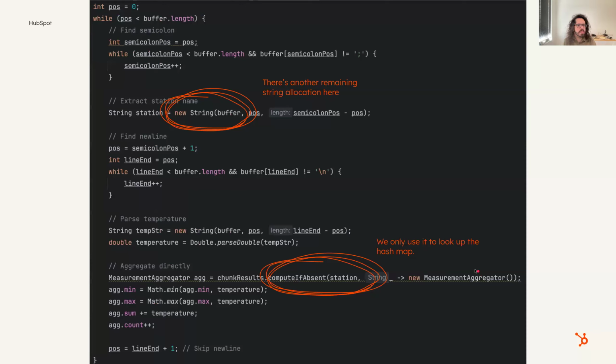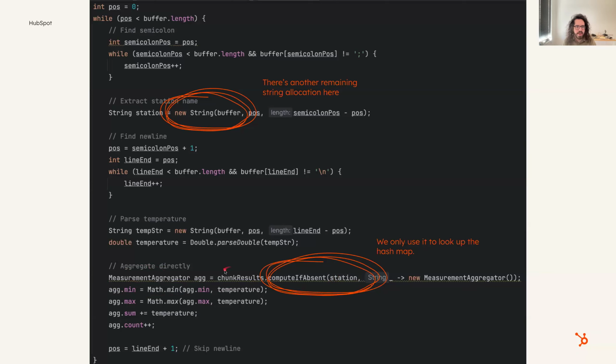Okay, so now let's see if we can do the same idea in other places. There's another place where we allocate these extra strings, and that's when we're extracting the station name and then sticking that station name into chunkResults.computeIfAbsent, where basically we're getting the measurement aggregator for the city.